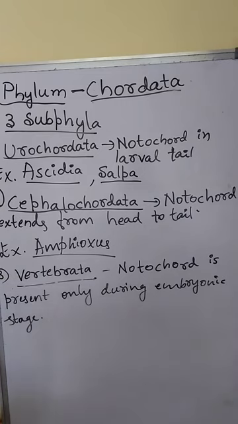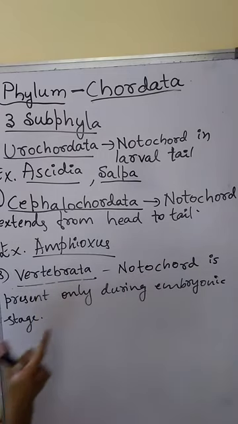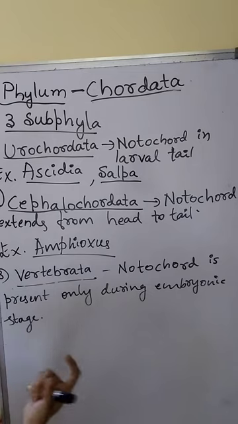In human beings, on the back side, we have a vertebral column, a bony vertebral column. Earlier, it was notochord. When we were in the embryonic stage, at that time, notochord was present. As the baby develops, that notochord is replaced by the bony vertebral column in human beings. Means in vertebrates, notochord is present only during the embryonic stage. Later it will be replaced by the vertebral column.